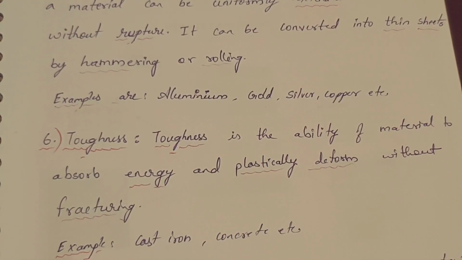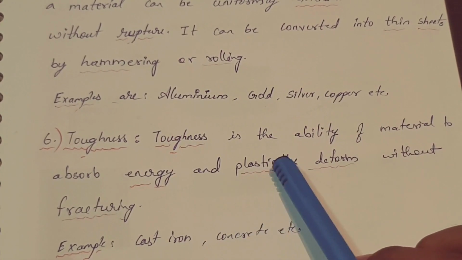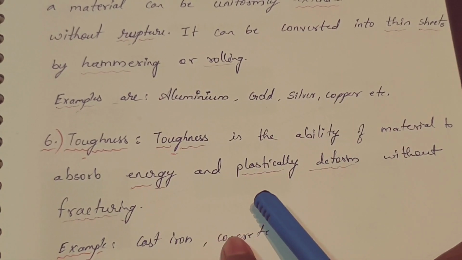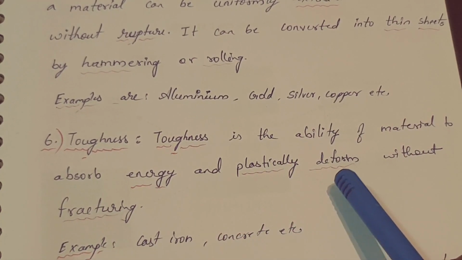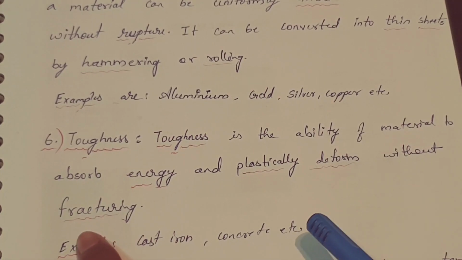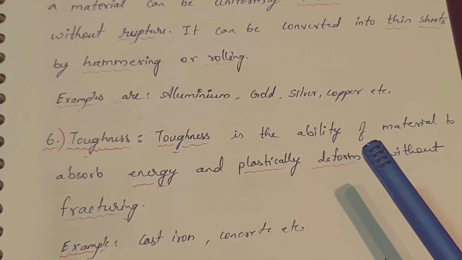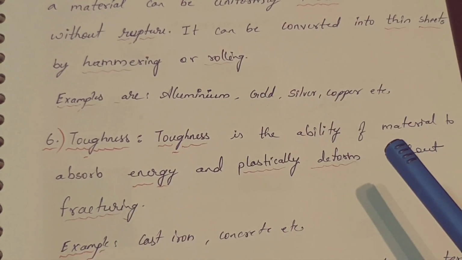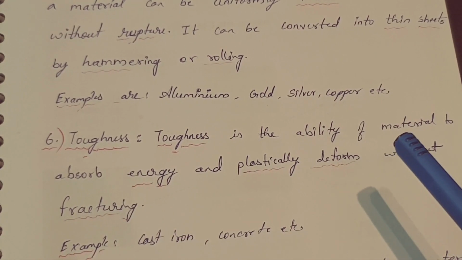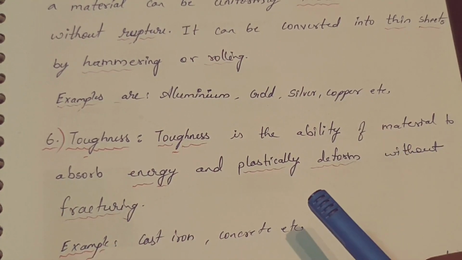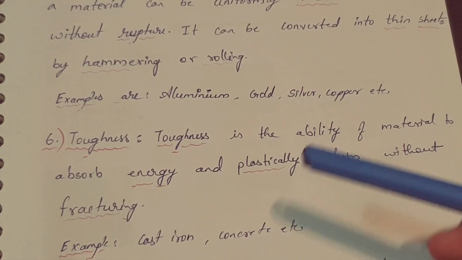Let's talk about toughness. Toughness is the ability of a material to absorb energy and plastically deform without fracturing. What does it mean by plastically deform? Plastically deform means permanently deform. It absorbs energy and permanently deforms without break, without any fracture, where fracture means breaking.